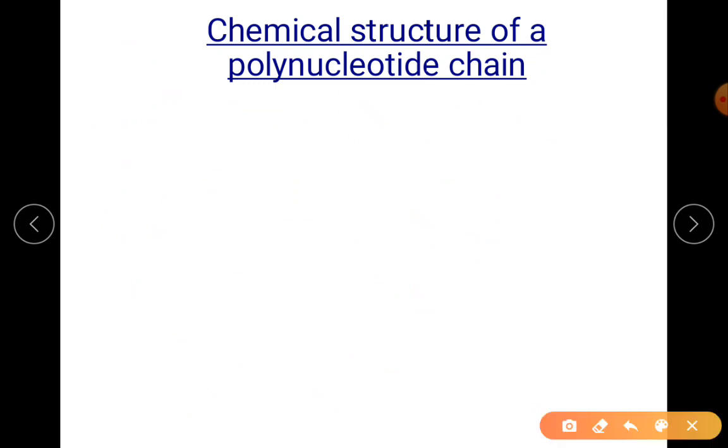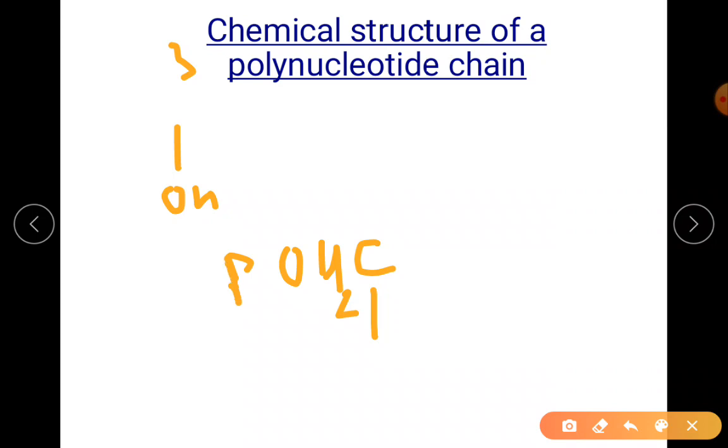So when I say from the 3rd carbon atom, the OH, okay, this is from the 3rd carbon atom, and from the other nucleotide, the 5th carbon atom having CH2O P. I'm just giving it as this is minus, O minus.